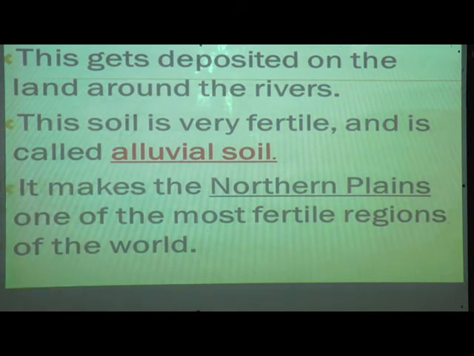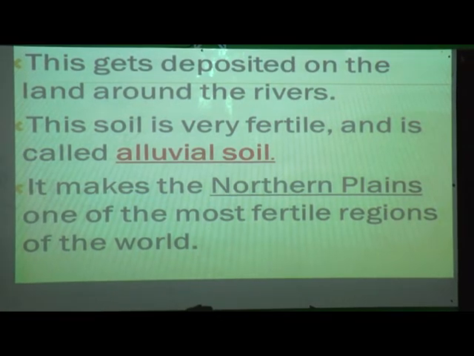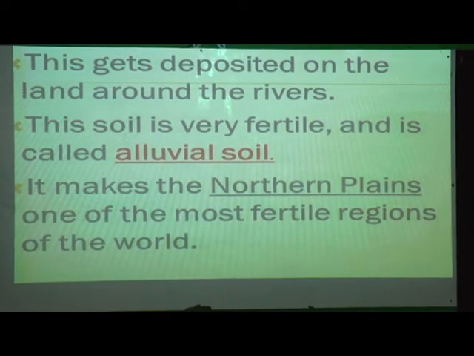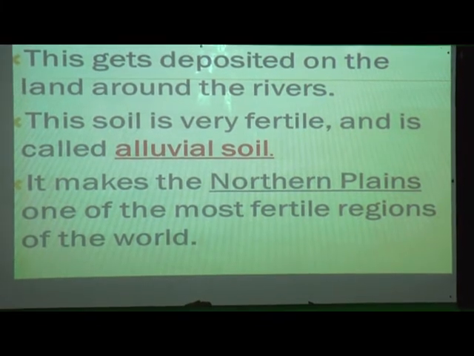It makes the northern plains one of the most fertile regions of the world. Due to the water flowing from the Himalayas, the whole northern plain becomes a very fertile region of the world.